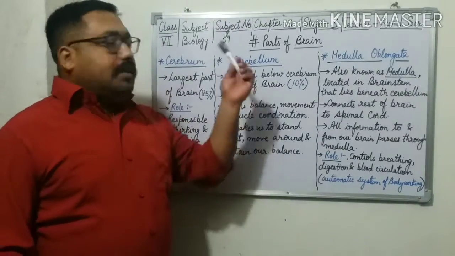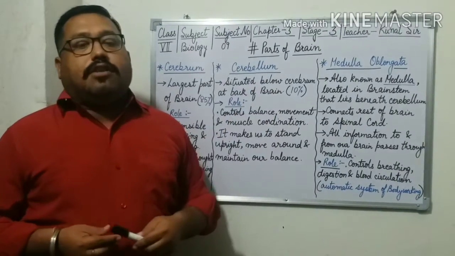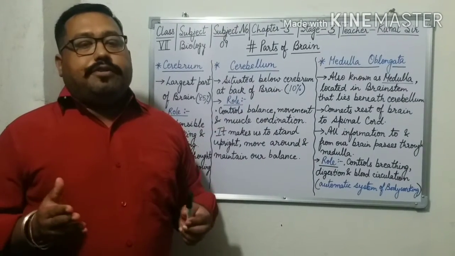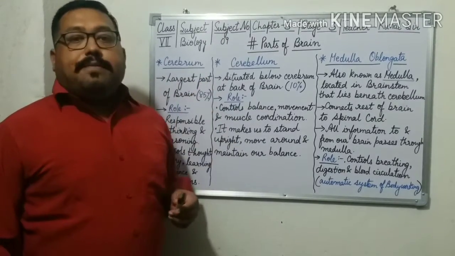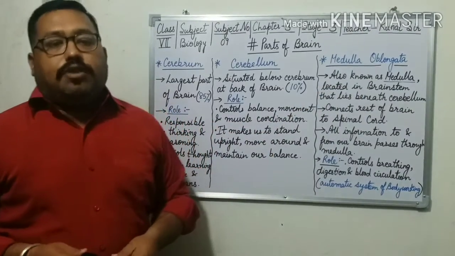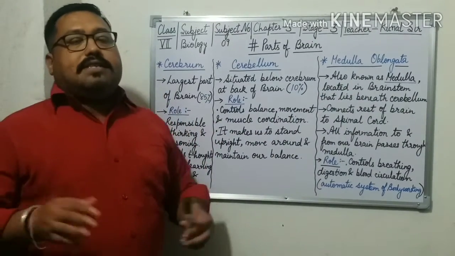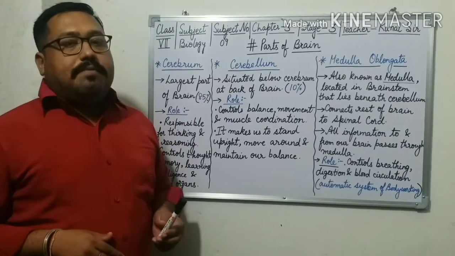Now let us start with today's topic, which is parts of the brain. I have already told you the brain is divided into 3 parts. First is cerebrum, second is cerebellum and third is medulla oblongata. Now let us discuss in detail about them. First part is cerebrum.